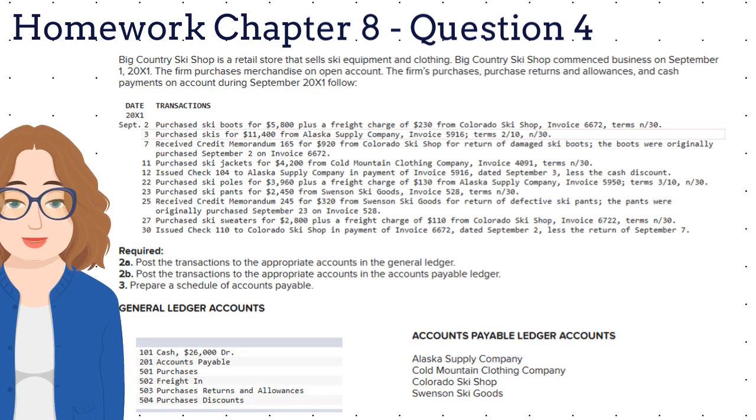For the second transaction, the company purchased skis on September 3rd for $11,400 from Alaska Supply Company, with invoice $5,916, and terms of 2% 10 days or net 30 days. This transaction would be recorded in a journal by debiting purchases for $11,400 and crediting accounts payable Alaska Supply Company for $11,400. Let's post this transaction now.